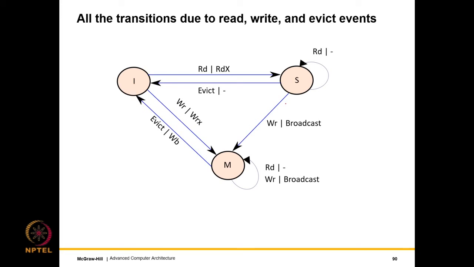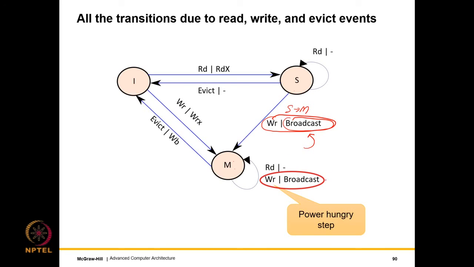In the shared state, we can keep on reading. The transition that we would like to introduce over here is this one, where from the shared state, let's say we want to write. Because a copy of the block is there, nobody else needs to send a block, but the block will now be recorded as modified. So a transition from the S to the M state is necessary. That's the reason there is an S to M transition. In addition, we broadcast the write for the same reason, to maintain a global order of writes and such that the rest of the copies also update themselves.